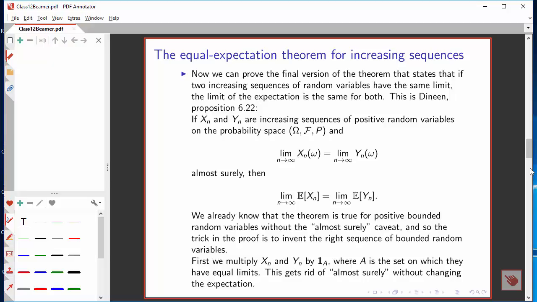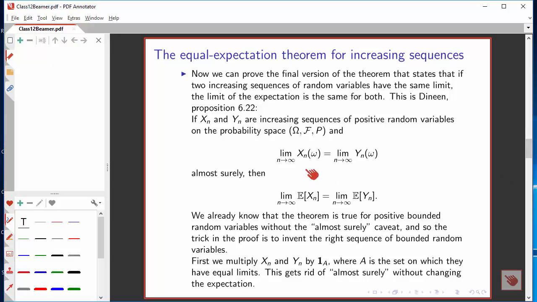We've been proving a bunch of theorems, all of which state that if we have two increasing sequences of random variables and they converge to the same limit, the expectation of one converges to the same limit as the expectation of the other.